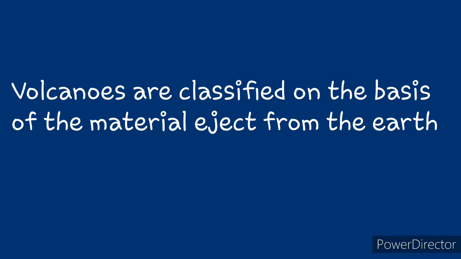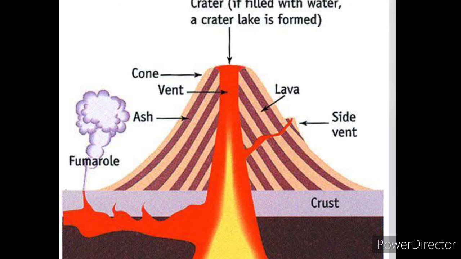On the basis of the material ejected from the earth's interior, volcanoes can be classified into two types. First, central type or conical volcano. During eruption, the molten magma comes out through a pipe-like vent inside the earth's surface.